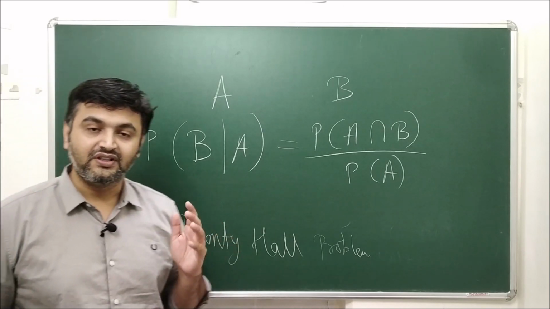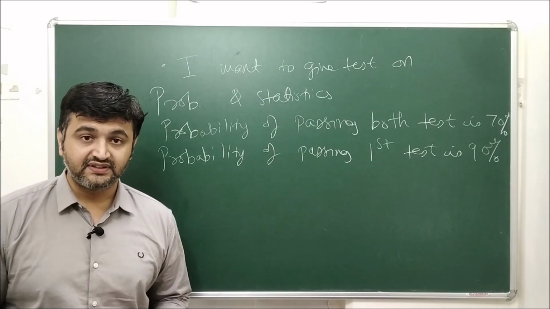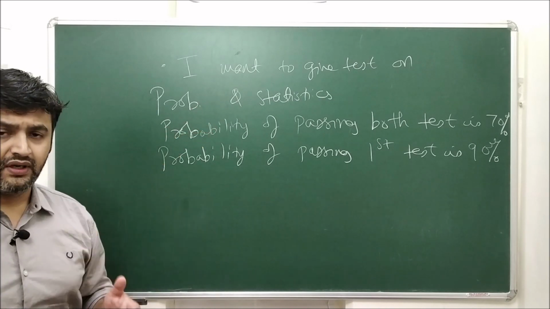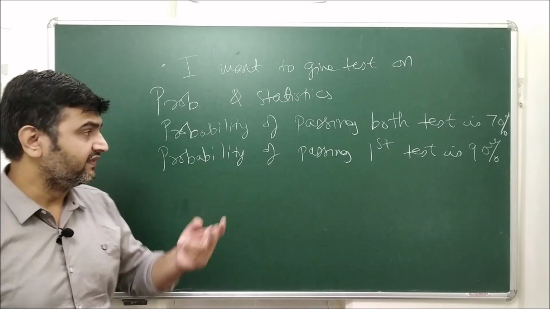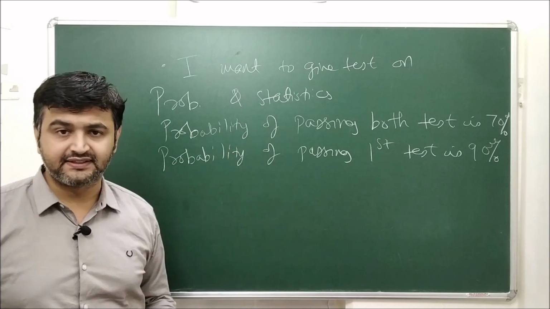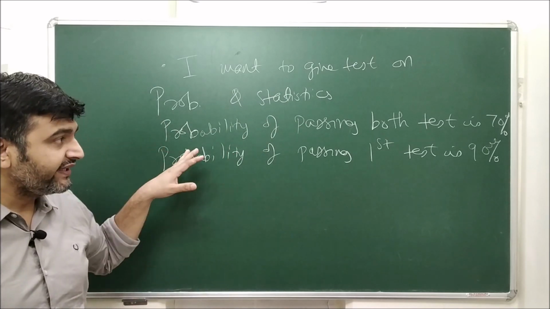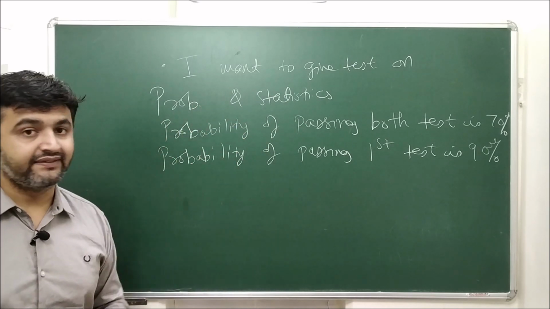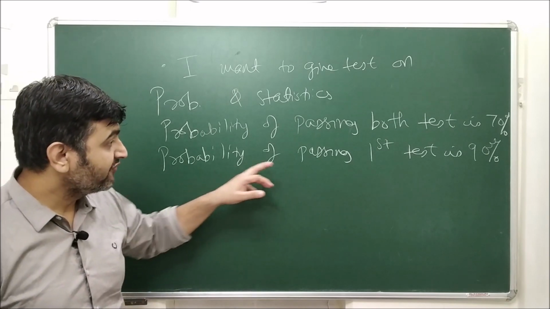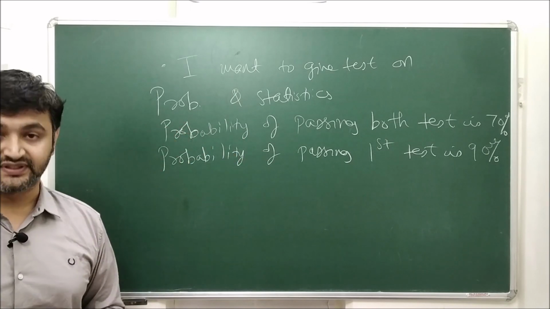Now let's go for the examples. So here is the first example. I want to give tests on two subjects. One is the probability subject, one is the statistics subject. The probability of passing both tests is 70%, and the probability of passing the first test is 90%.